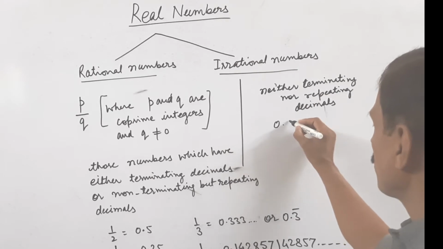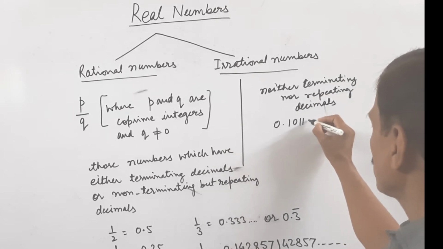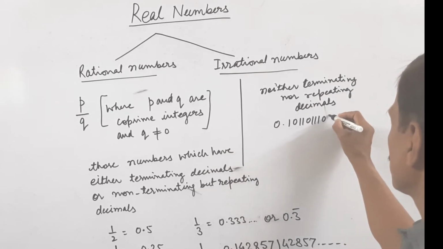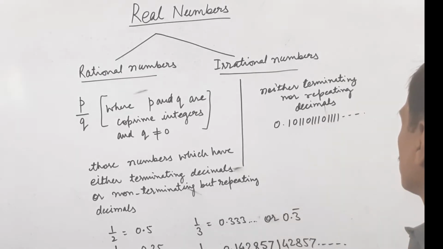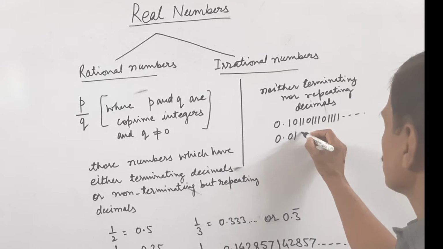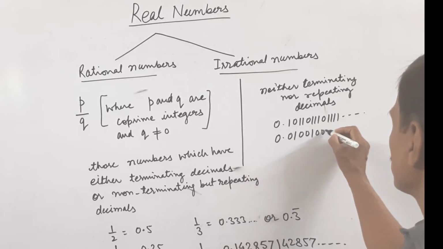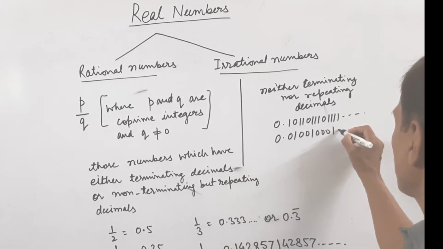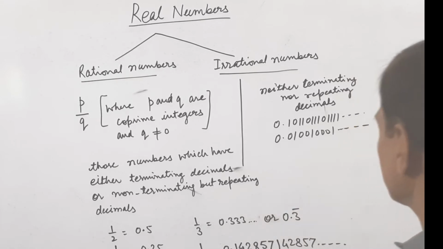Example, 0.10 or 0.01001001, or like that.